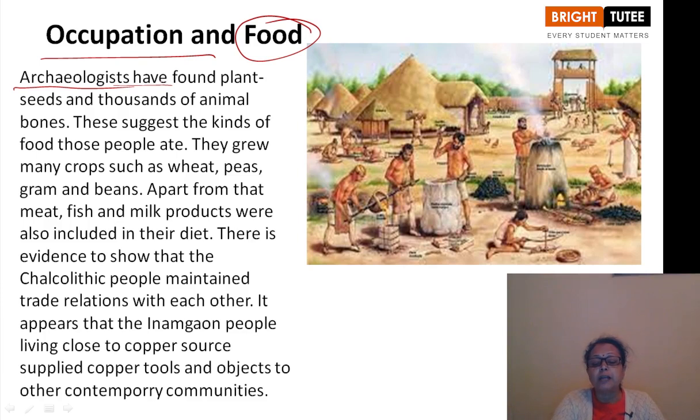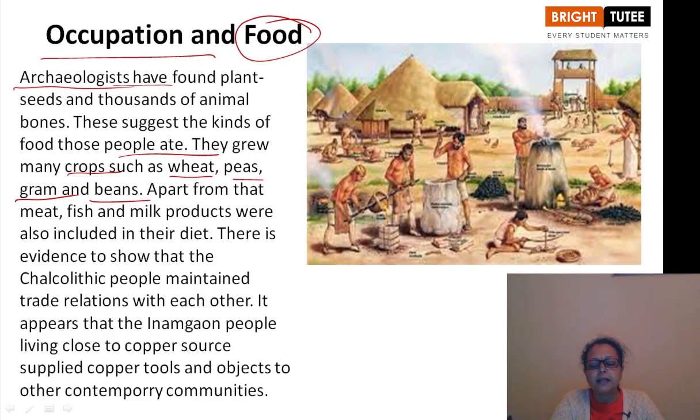So this is about that. Archaeologists found plant seeds and thousands of animal bones, and these suggest the kinds of food those people ate. What type of food were they eating? They grew many crops such as wheat, barley, peas, gram, beans. These are the different types of food grains which were grown by them.